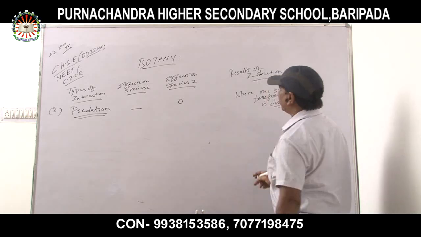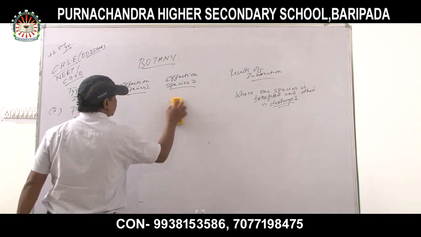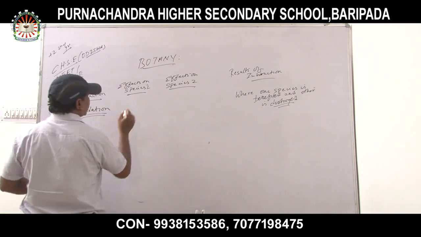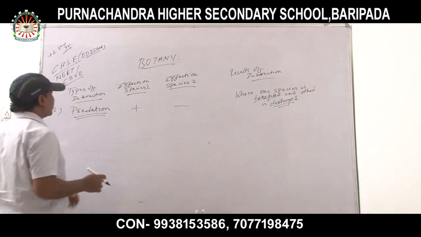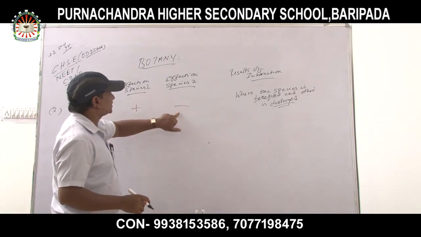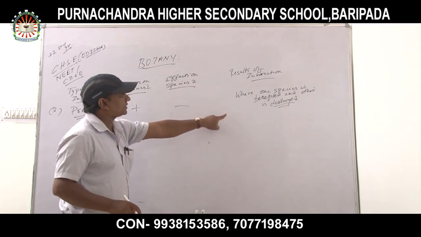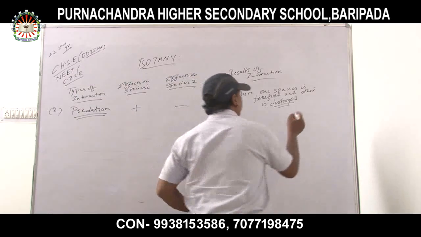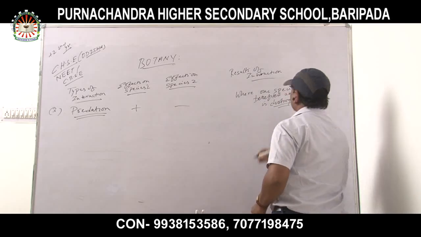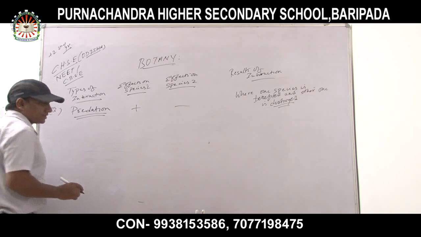Okay, that is called what? Predation, sorry, positive and negative. Effect on species 1 is positive and effect on species 2 is negative. Where one species is benefited and the other one is destroyed. Okay, predation. What are the examples of predation?